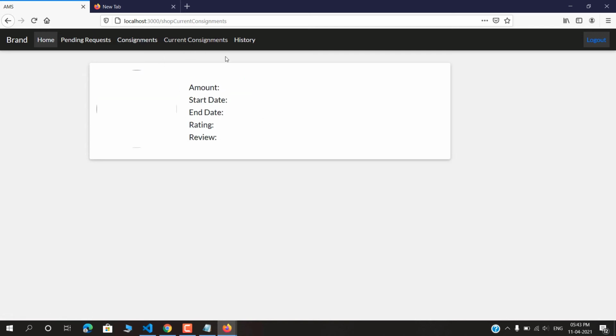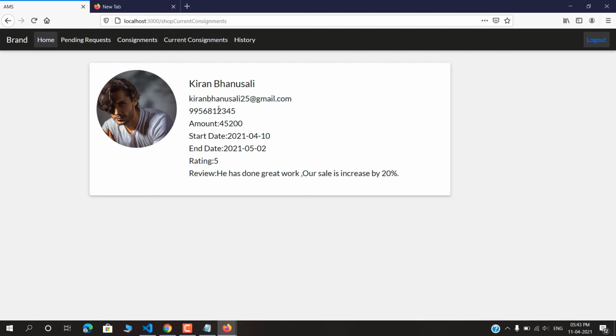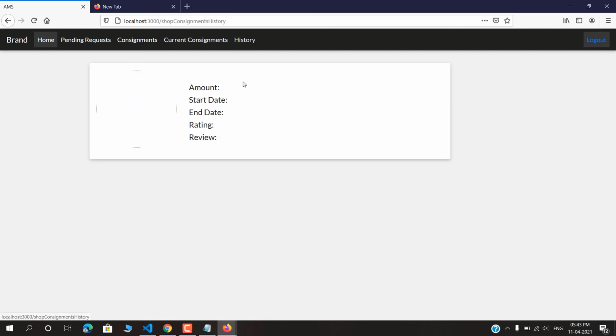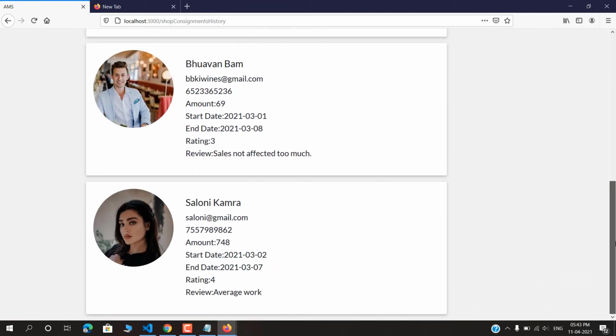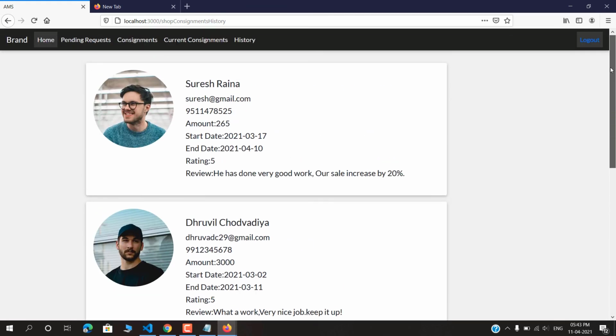In current consignment, they have a deal currently ongoing with Kiran Bhanusali, and he has also given feedback to this person. In history, if a deal has been done, then the influencer's details are kept for a track record of the consignments we have done with these persons. Here we have shown that they have done consignments with these 4 people.